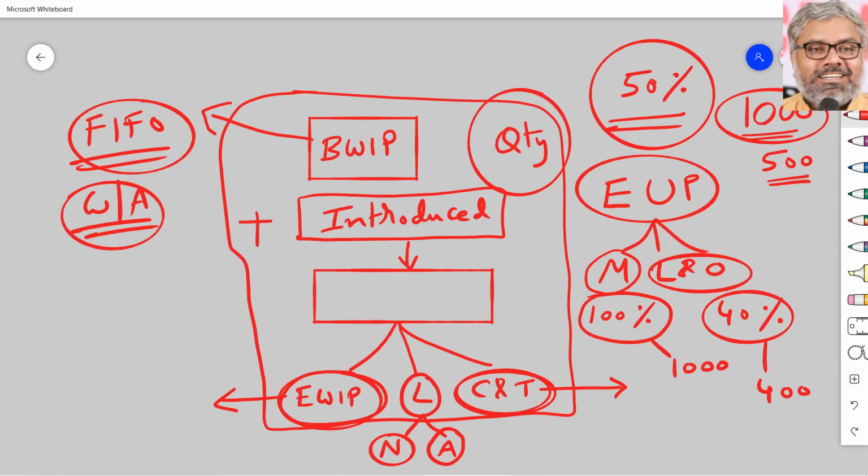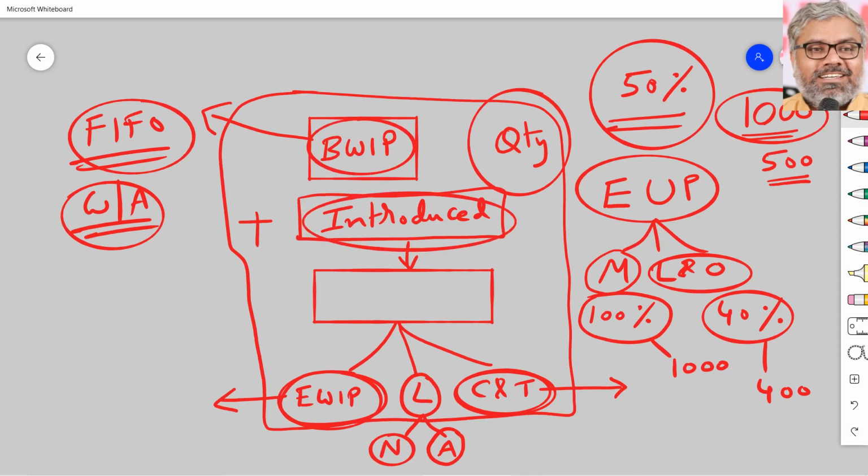But okay, this is common irrespective of FIFO or weighted average. Physical flow is common. But FIFO or weighted average, that is where there will be a difference. When we calculate the equivalent units of production, the calculation will be different. In case we use FIFO, we will take definitely the beginning work in progress, the balance amount of work to be done during this period, because we definitely assume that the beginning work in progress which is there at the beginning of the period would have been definitely 100% completed. That is why first in first out. So work will be done first on this, then on this.